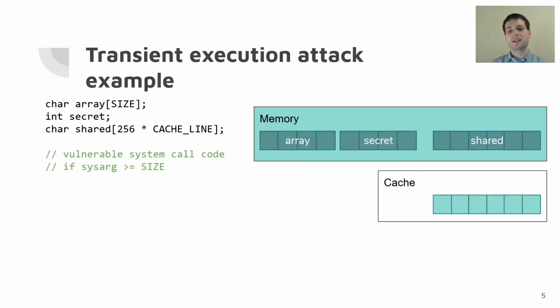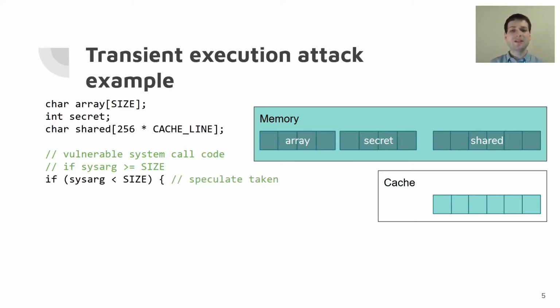Transient execution attacks come in a variety of forms, but we're going to look at one example attack, in this case Spectre v1. To lay the groundwork, we're running in the kernel to execute a system call that's been passed an argument from user space. We've got a memory layout here, which includes an array, a secret that's placed right after the end of the array, and then some shared data structure placed somewhere else in memory. The system call argument should be within bounds of the array, and to check that, we execute a bounds check with an if statement.